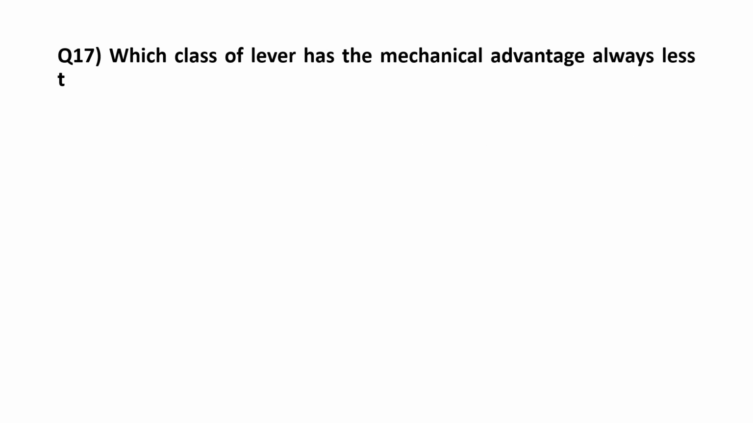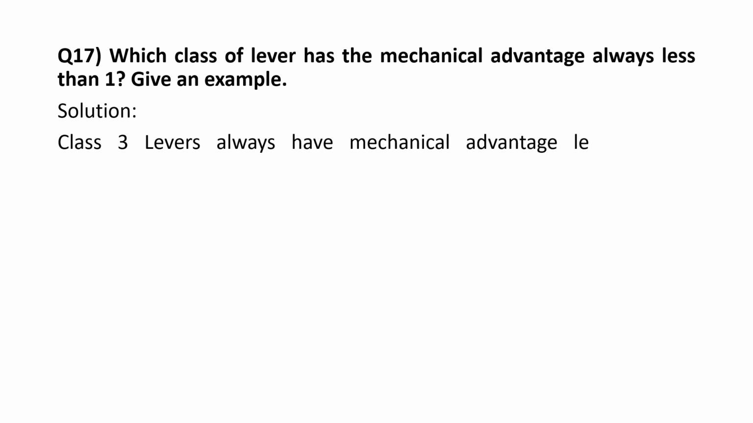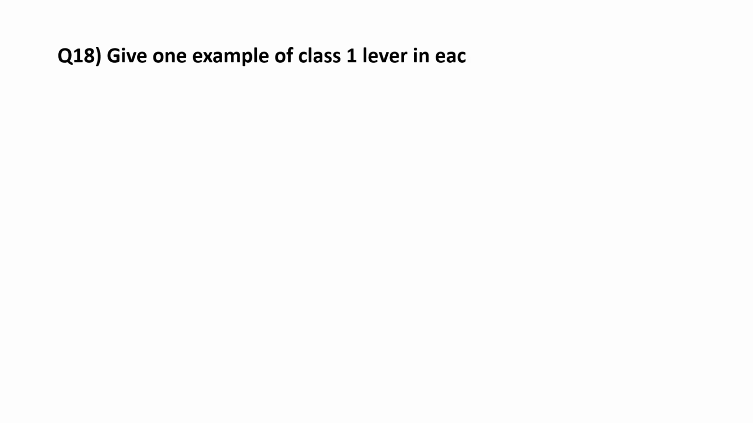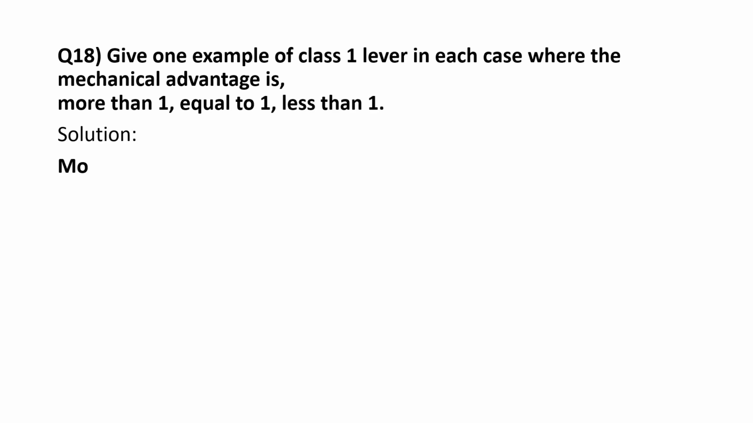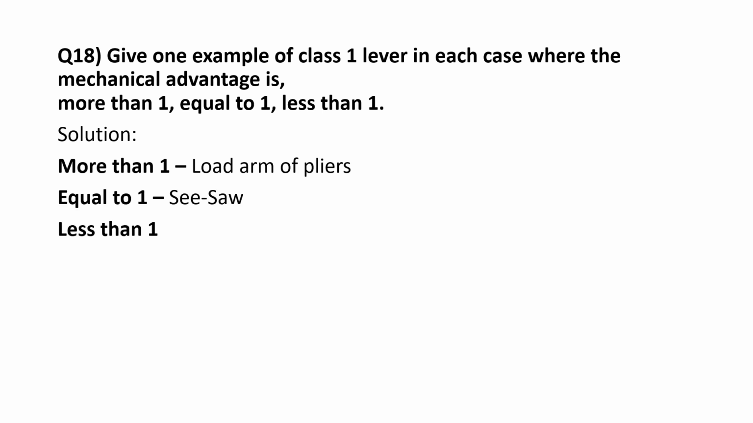Which class of lever has the mechanical advantage always less than 1? Give an example. Class 3 levers always have mechanical advantage less than 1. For example, sugar tongs, forceps. Give one example of Class 1 lever in each case where the mechanical advantage is more than 1, equal to 1, less than 1. More than 1, load arm of pliers; equal to 1, seesaw; less than 1, the load arm of a pair of scissors.